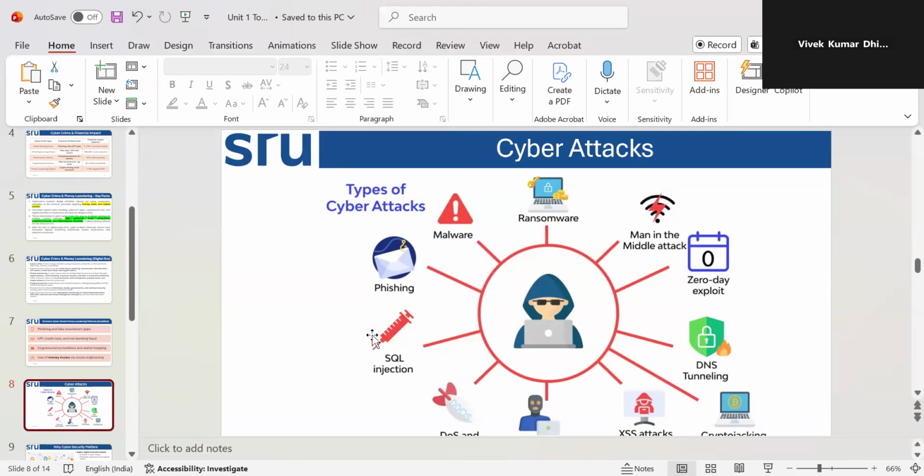Phishing, SQL injection, that means structured query language, that means any admin username and password will be correct. It will not go through the encryption technique, right? It's a cross-site scripting attack that will enter inside the process. DNS, domain name server tunneling, means your server can be hacked through a different tunnel, man in the middle, between the server and the end user.